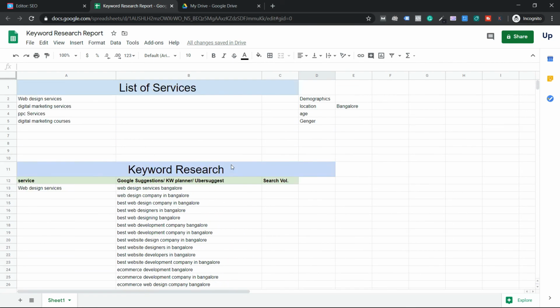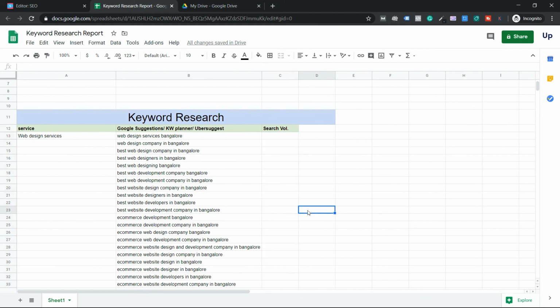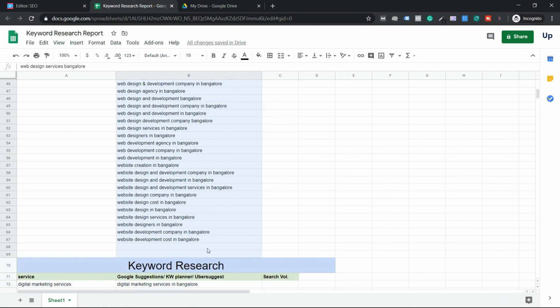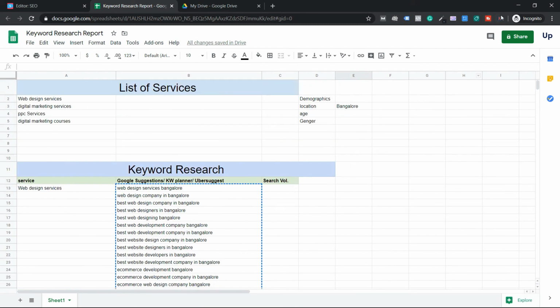Now you may be thinking one thing is missing. Sir, where is the search volume? Now, if you're a paid user of Google Ads, you get it. If you don't have it, what you can do is copy these keywords, guys. I'm going to copy all this keyword research list, Control C for copy. And afterwards, I use this tool called Keywords Everywhere. This extension is a paid extension.